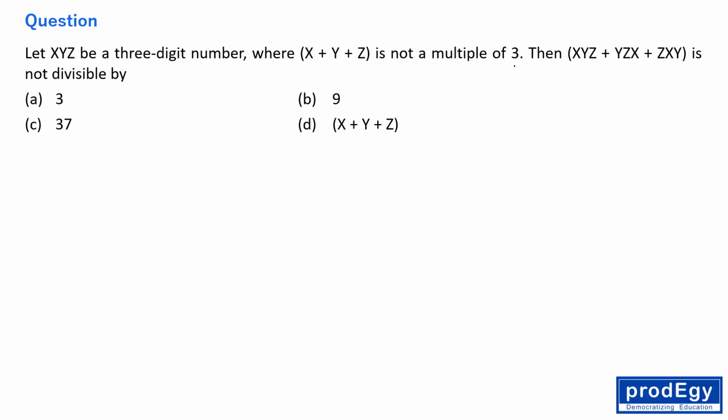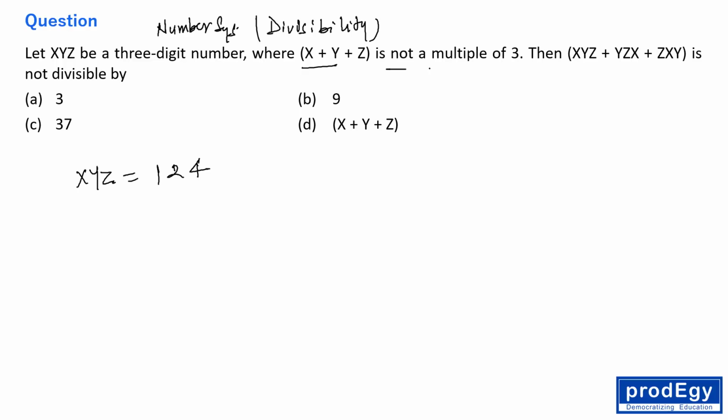This question again belongs to number system, divisibility you can say. Let x, y, z be a 3-digit number where x plus y plus z is not a multiple of 3. Just assume x, y, z as 1, 2, 4. I wanted to write it as 1, 2, 3, but the question says the sum is not a multiple of 3. So the sum of the digits should not be 3, 6, or 9, and that's why I have changed it to 1, 2, 4.